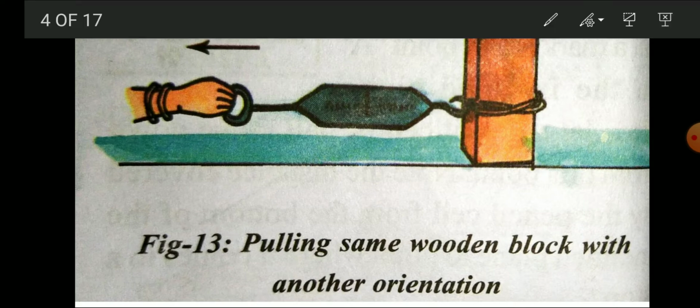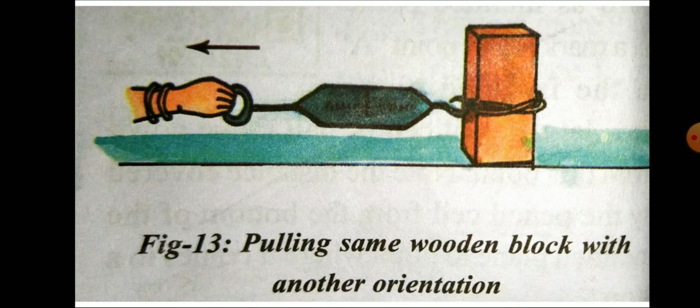Next, we'll go with this. See the same figure once again. Now what we are going to do is keep another wooden block on the same wooden block. Now start to move. When you start, you will find the spring balance reading is more. That means because of one wooden block, the reading is, let it be x. And when you keep another wooden block on the first one, the reading is more, let it be y. We find that y is greater than x.